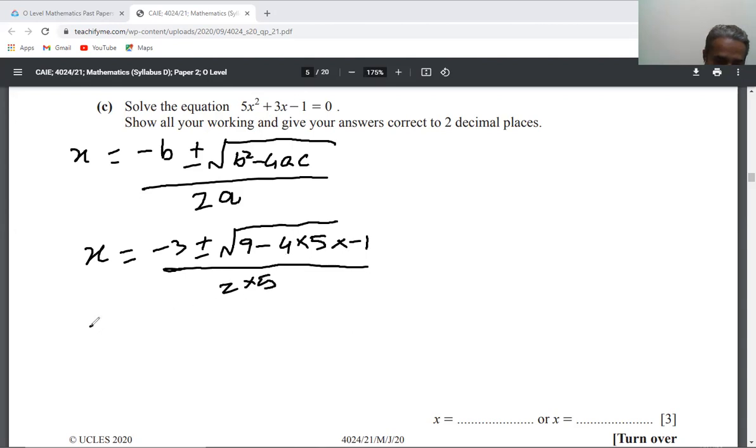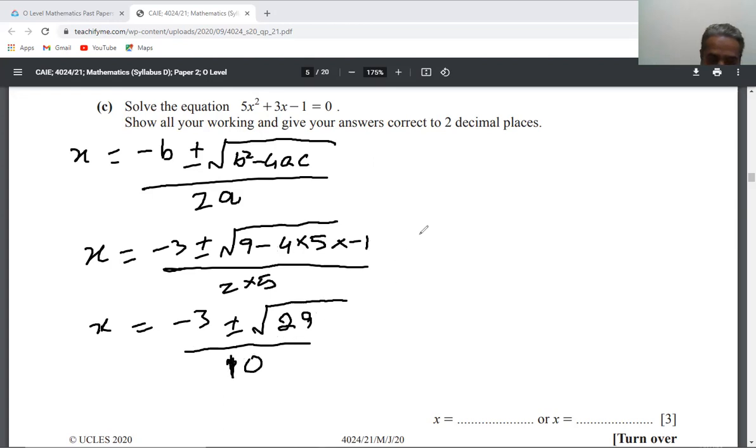So after calculations, x is equal to minus 3 plus minus under root. You can see 9 minus minus plus 20, so 29, over 10, sorry.